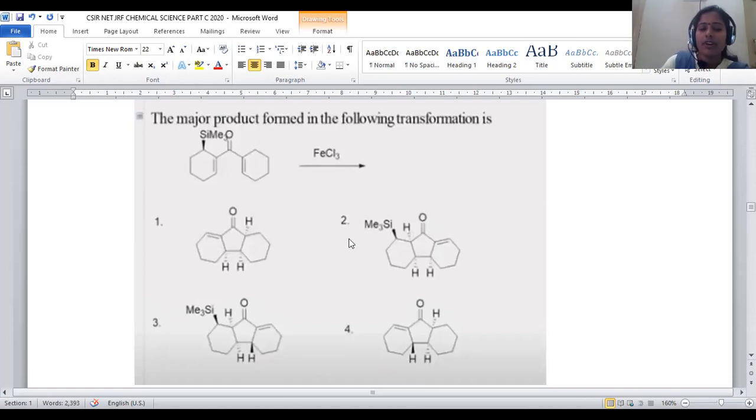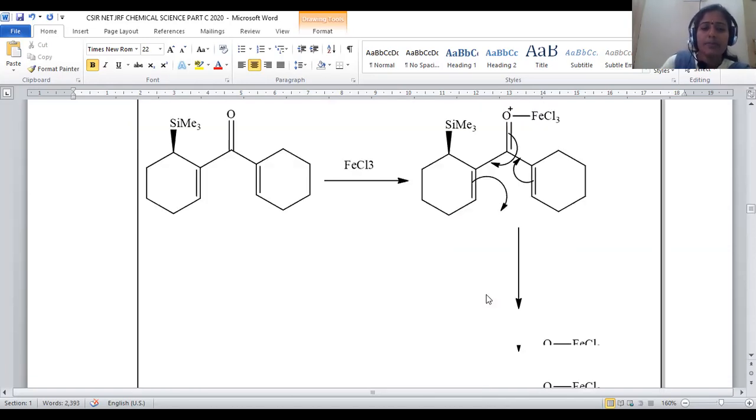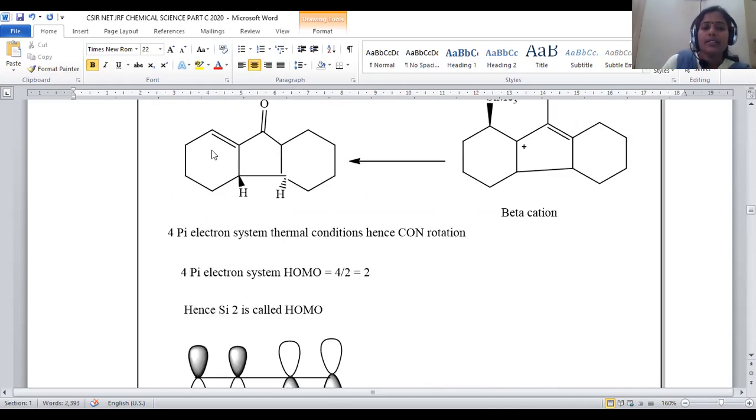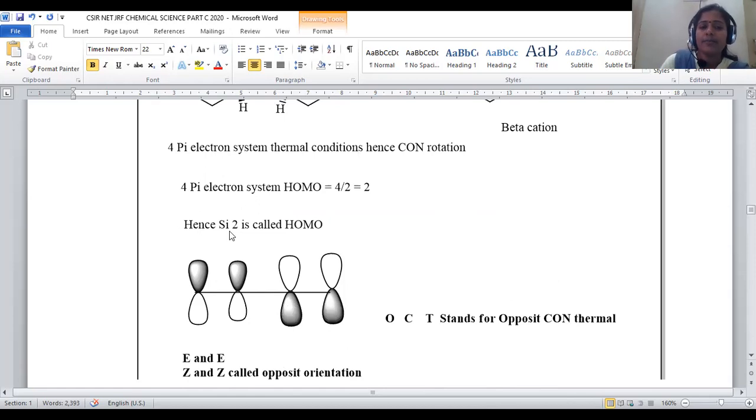In all the cases, we got a 5-membered ring in between, but the only thing that needs to be predicted is the stereochemistry. Since SiMe3 groups are there, these 2 options will be discarded. The only possibility is either both hydrogens are on the backside, or one is on the front side and the other on the backside. So this needs to be clarified. For that purpose, we have to apply photochemistry here.